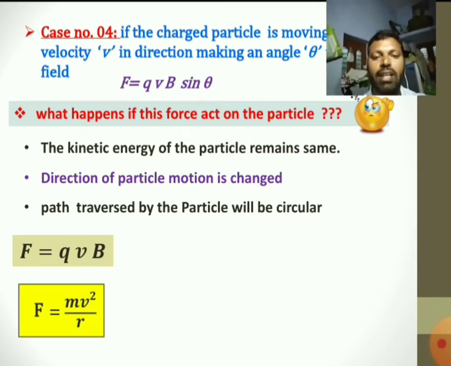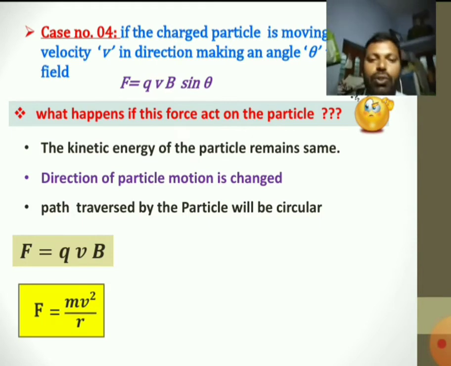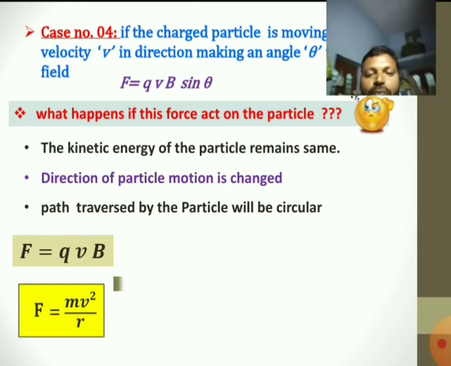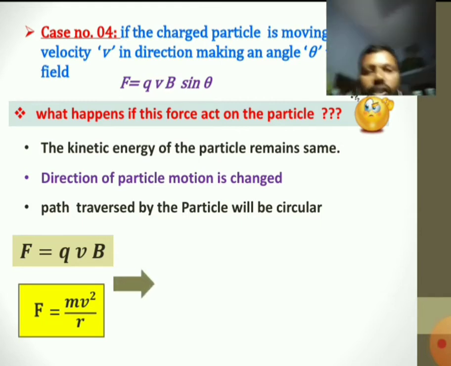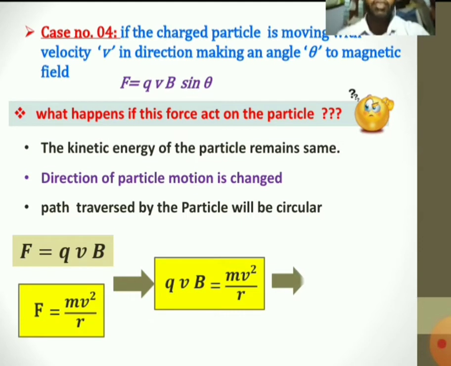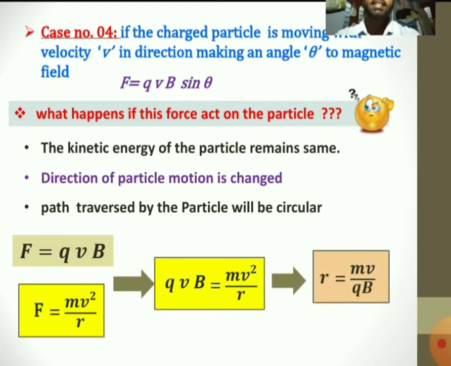The centripetal force is mv square by r, and the force due to the magnetic field is qvB. Equate these two: qvB is equal to mv square by r. If I cancel v and rewrite that equation for r, I get r equal to mv by qB. This is the radius of the circular path in which the charged particle is moving in the magnetic field.